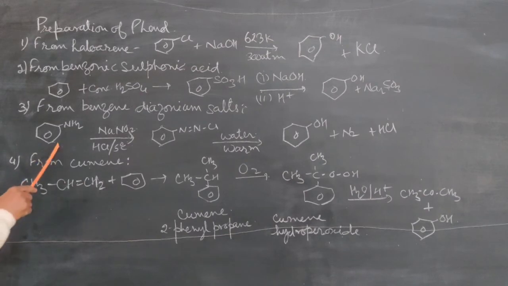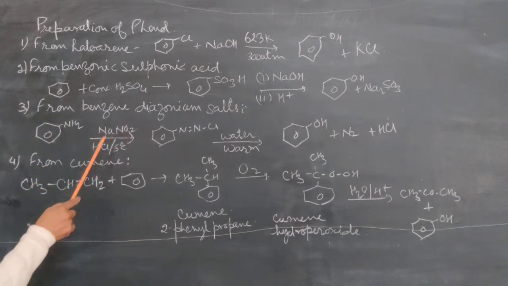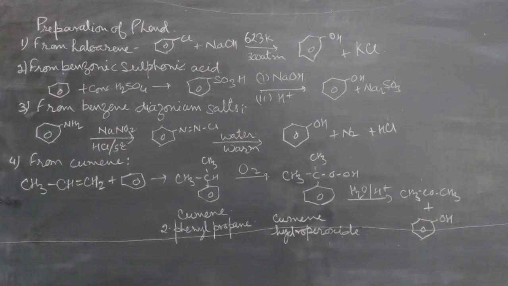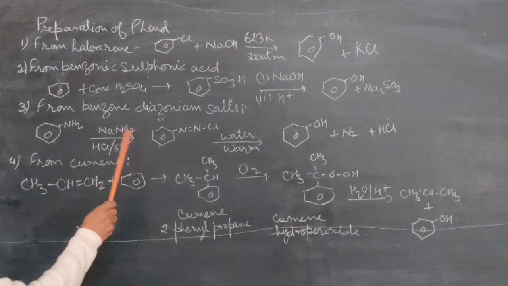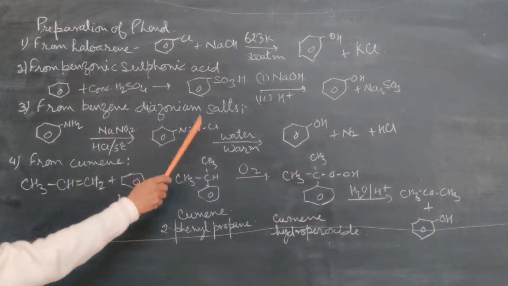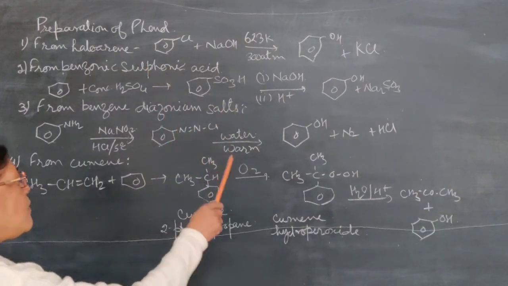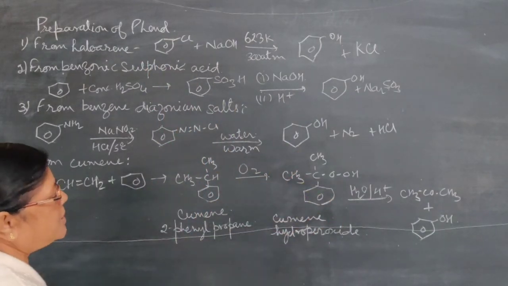So there is the aniline, that is the primary amine. When it is treated with NaNO2 and HCl, then there is a formation of HNO2. Now this HNO2 converts amino group into diazonium group. So you will get the benzene diazonium chloride. This benzene diazonium chloride, on warming with water, is converted into phenol.